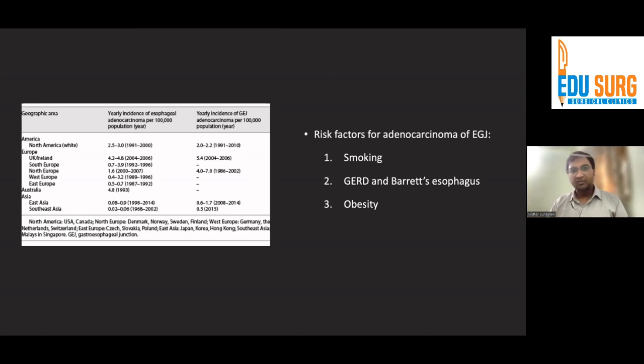Now, of course, GE junction tumors can either be squamous or adeno, but adeno becomes the predominant type when it comes to GE junction tumors. And the risk factors for adeno we know are smoking, GERD, Barrett esophagus, and obesity. And as these risk factors tend to increase, the incidence also tends to increase. But is it actually the case that adenocarcinoma is increasing in India or not? It still remains a question.